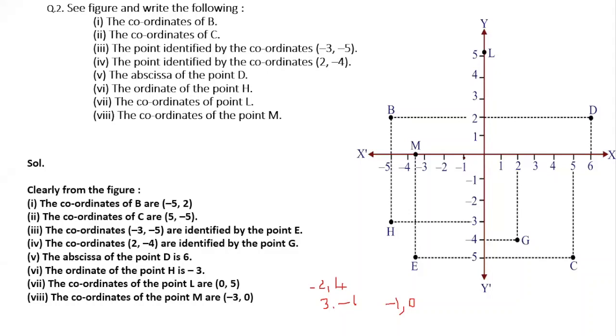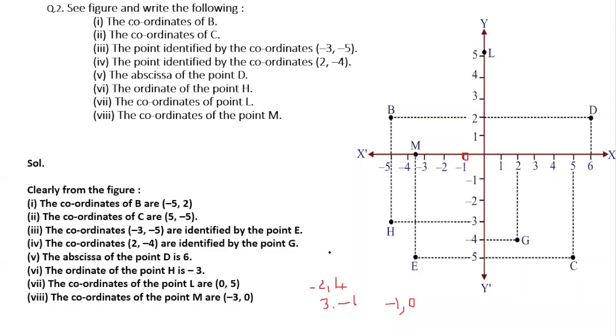Minus 1, comma 0 will come at this particular point. At this point, it is on the negative of the x-axis. Negative line of which axis you have to mention. X-axis. Next one, 1, comma 2.